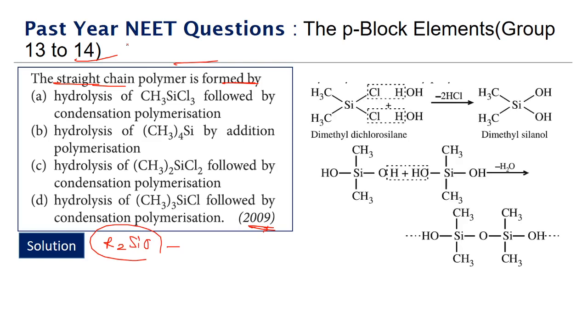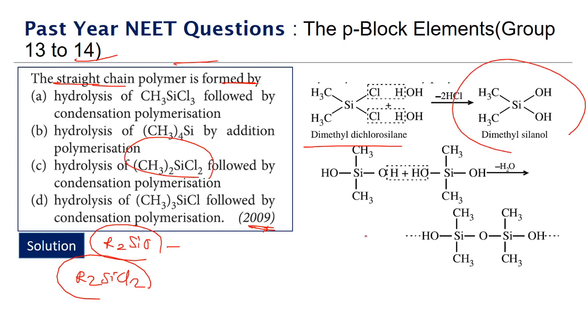So the hydrolysis of R2SiCl2. Okay, so like in the case we have dimethyl dichlorosilane. So dimethyl dichlorosilane, when it is undergoing hydrolysis, it will give dimethyl silanol.